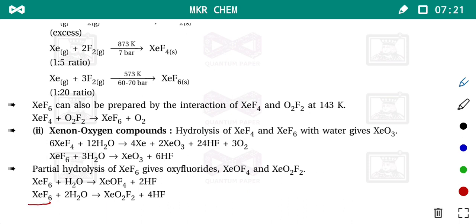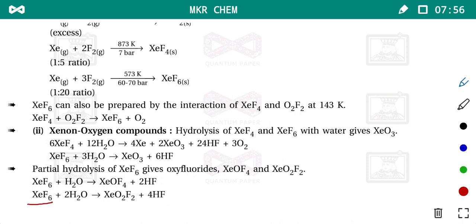And if xenon hexafluoride is hydrolyzed with more water, then we get another compound. These 2 compounds you have to remember: both are xenon oxyfluorides. With stoichiometry, they are xenon oxytetrafluoride, XeOF4, and xenon dioxydifluoride, XeO2F2.